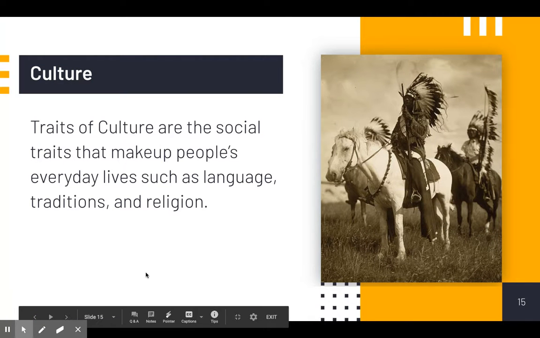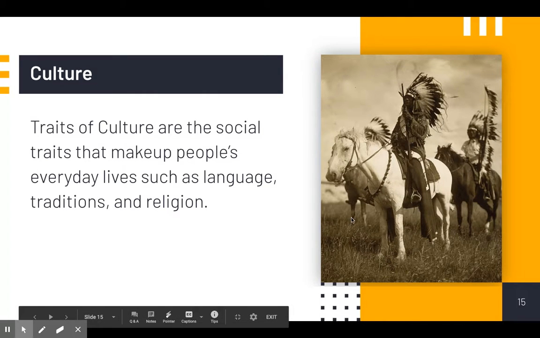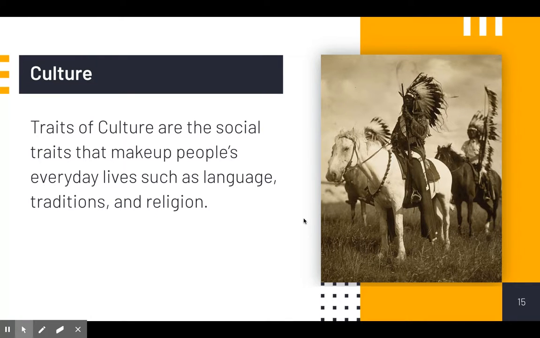Last thing we're going to talk about today is culture. Traits of culture are the social traits that make up people's everyday lives, such as language, traditions, and religion. The picture right here of a Native American on a horse. Obviously, is some traditional clothing right there, showing things that go along with his belief systems.